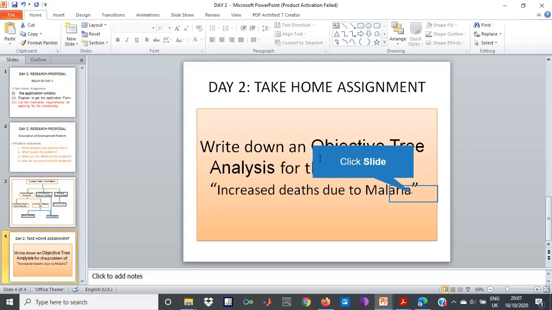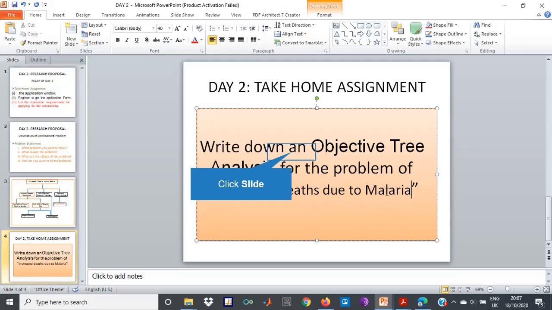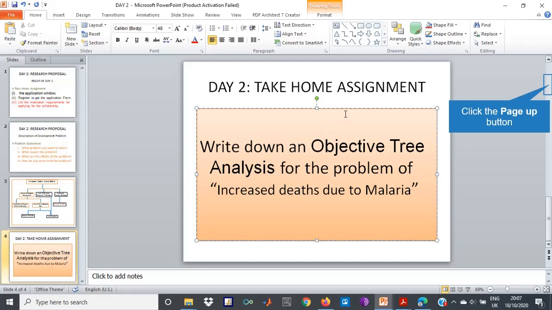As we end this lesson, I will give you a take-home assignment also. You are going to be requested to write down an objective tree analysis for the problem of increased deaths due to malaria. And tomorrow, before we embark on the 30-day lesson, we will do a review on this assignment.